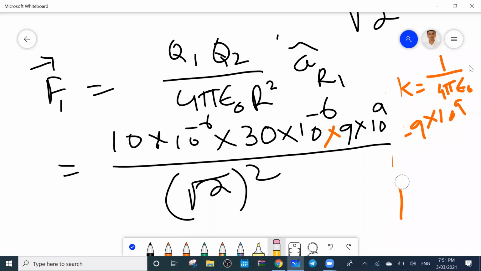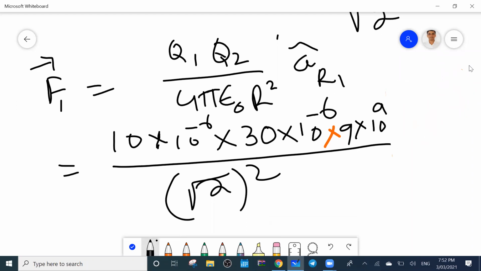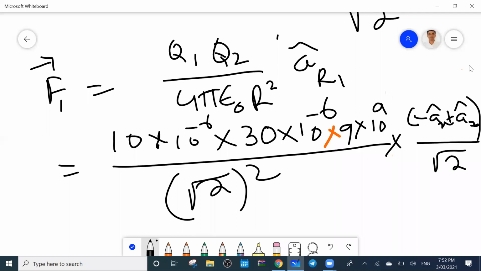The remaining part is the unit vector. So what is the unit vector? Minus ax cap plus az cap over root 2. So this is a vector now.